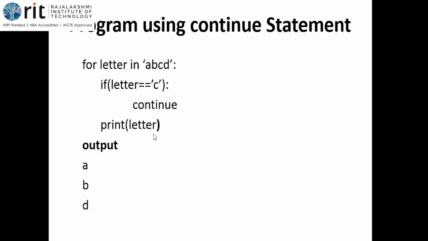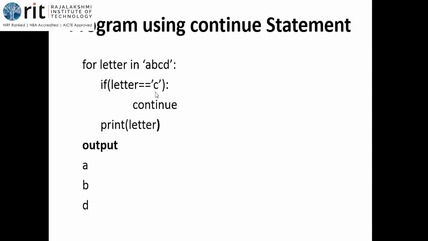So print of letter. What is in letter? B. So B gets printed. Normal. If you saw the program before with numbers, it is the same program. Instead of numbers, I'm using a string here. Okay, now what happens? Letter takes the third character from this string. What is the third character? It is C, isn't it?